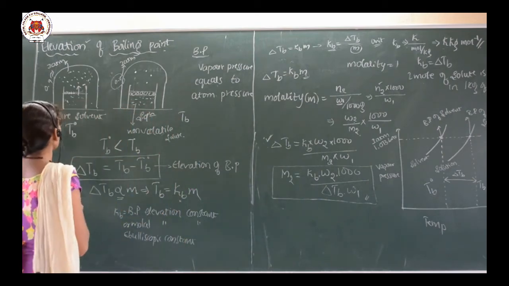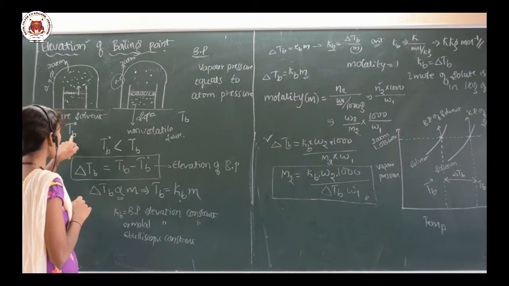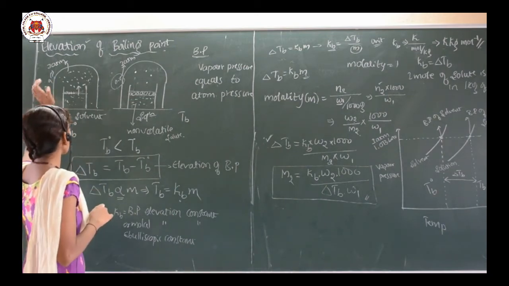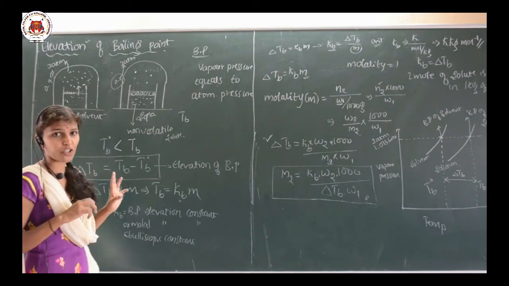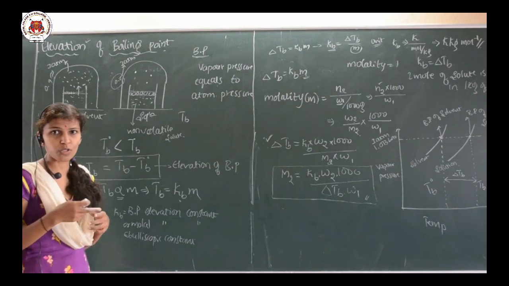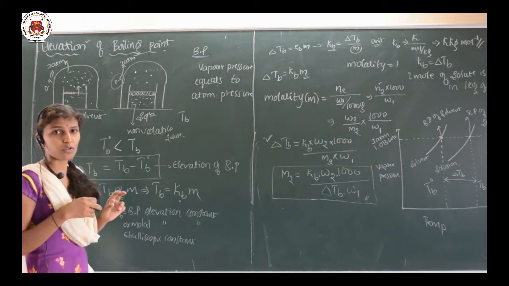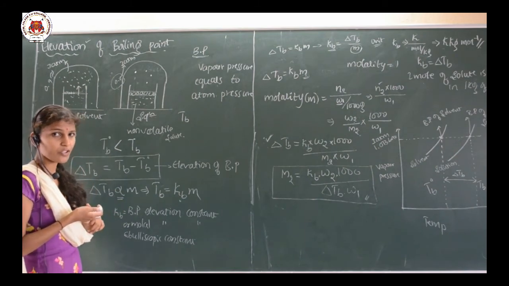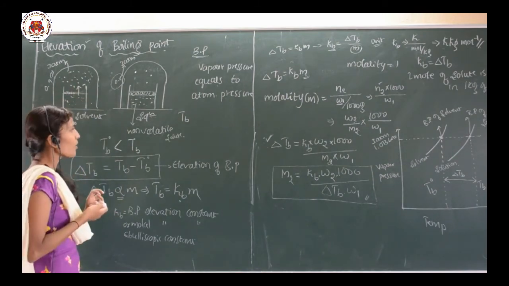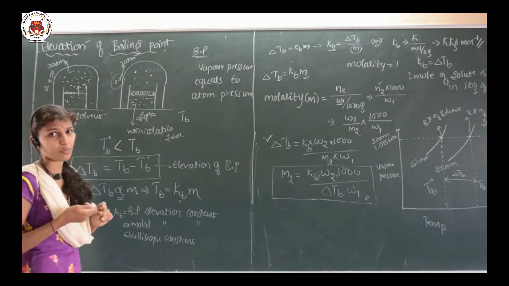So see here, when the pure solvent is there, its temperature of boiling is taken as TB naught. Okay. And it very soon becomes equal to the atmospheric pressure, because only pure solvent particles are there, and those form the vapor, and those vapors exert the pressure. So during that time the vapor pressure very easily reaches the atmospheric pressure.